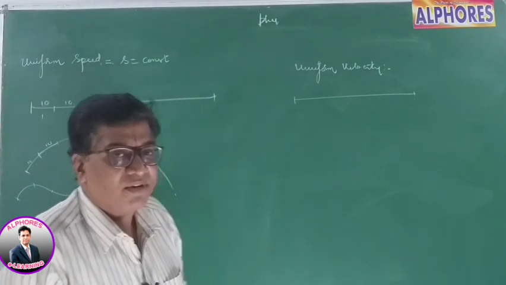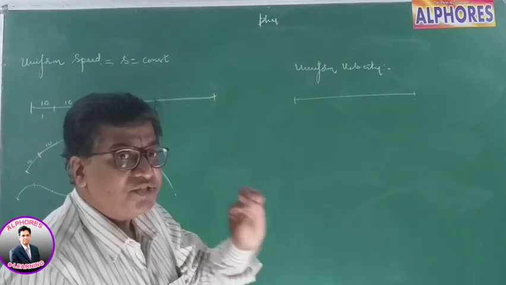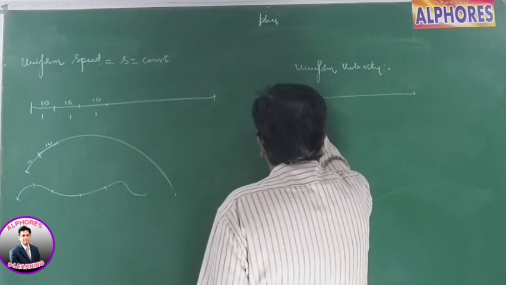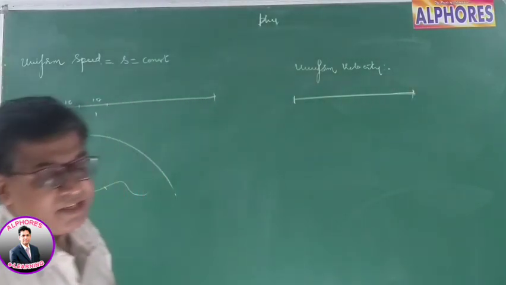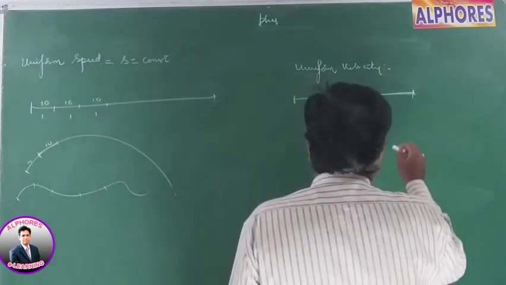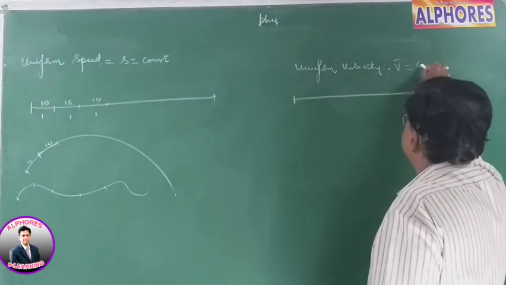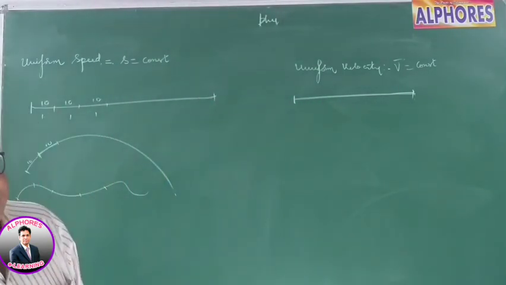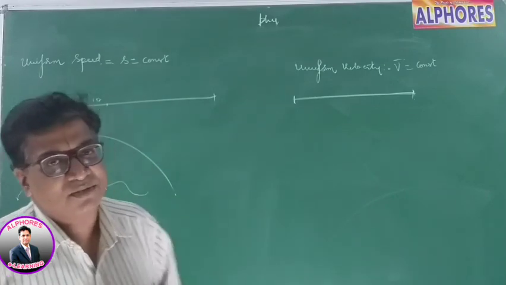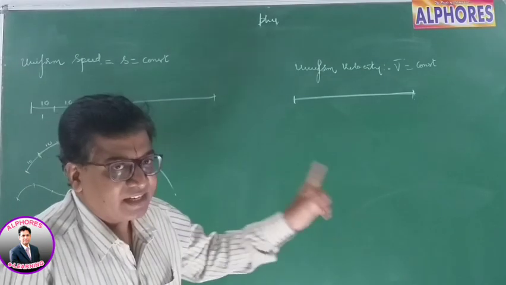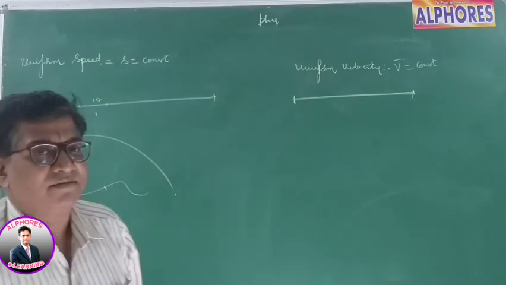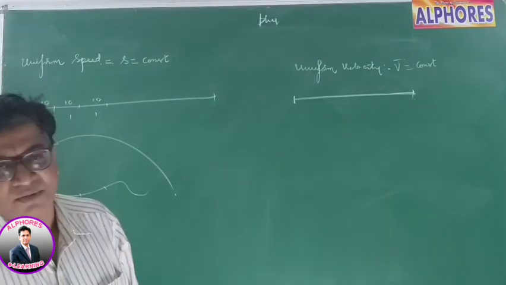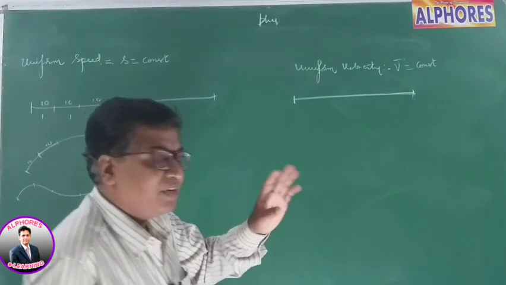But in uniform velocity, the body must move in a straight line. Direction also should remain the same. Scientifically, uniform means constant. So V is constant. What do we mean by V constant? V is a vector, with magnitude and direction. So magnitude is constant, and direction is also constant, which means it should move in a straight line. If your body is moving in a curve, then the body cannot possess uniform velocity. Impossible. The body moves in a straight line, then only uniform velocity.